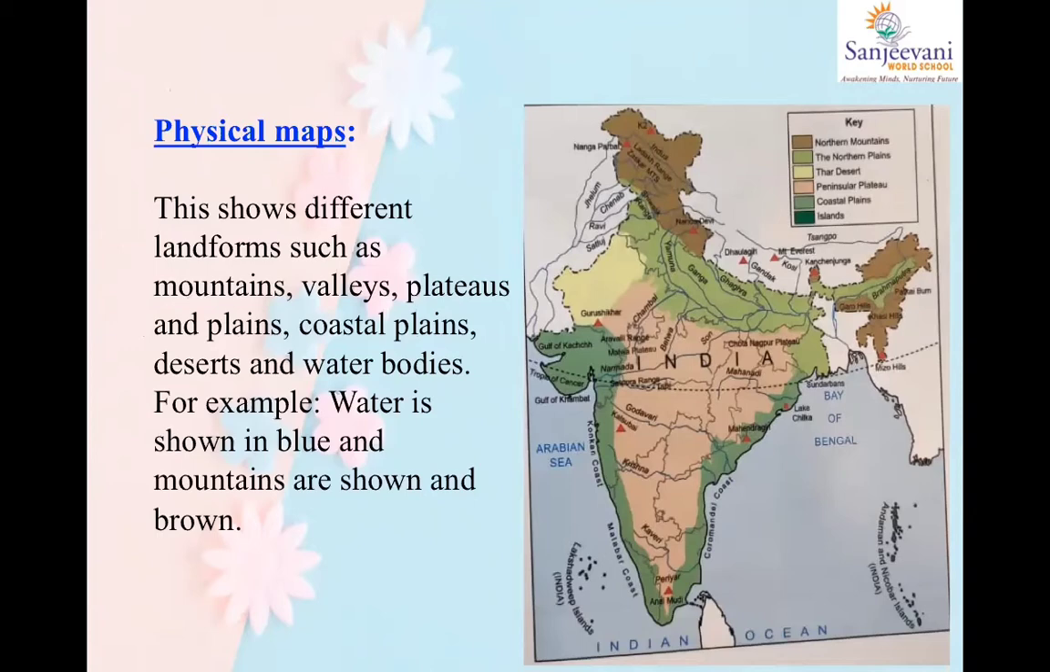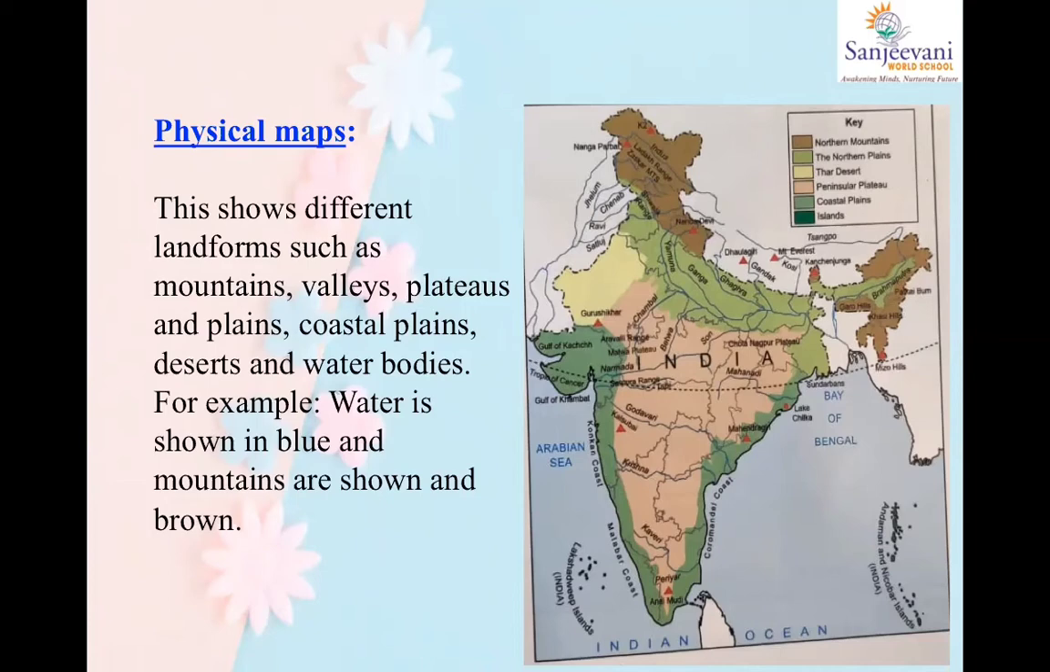This shows different landforms such as mountains, valleys, plateaus, plains, coastal plains, deserts, water bodies, isthmus, and islands, everything. What is shown in blue is water, and what is shown in brown represents mountains. This is just an example. And plains are shown in green. That I'll show you later. I have a slide prepared for the same ahead.